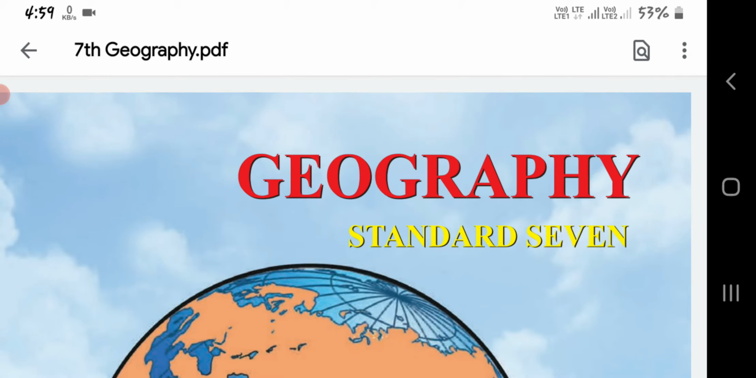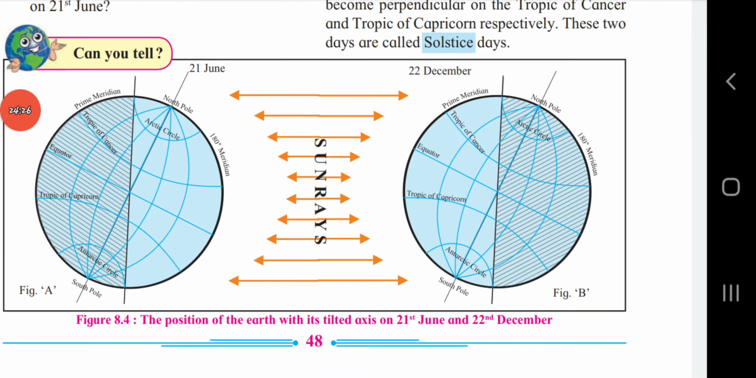So here, if you can see, the midnight sun is observed in Norway in the period from 21st March to 23rd September. It is summer season in Norway at that time.